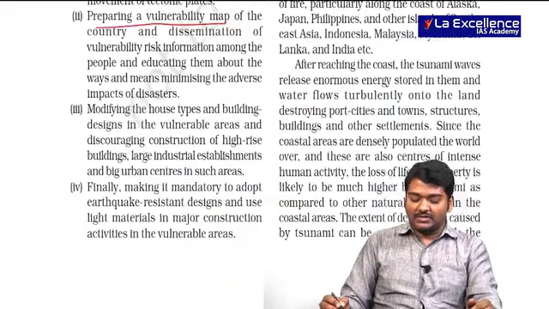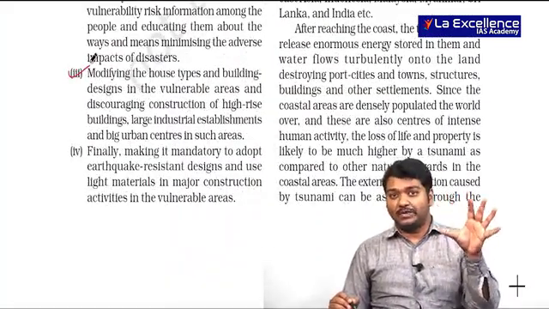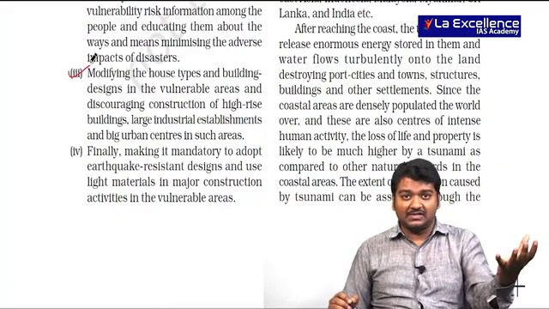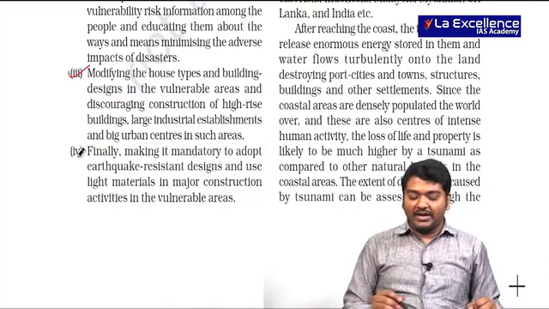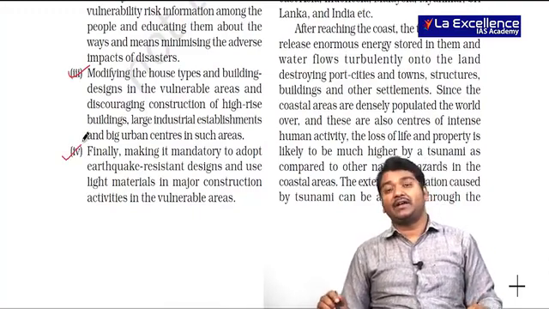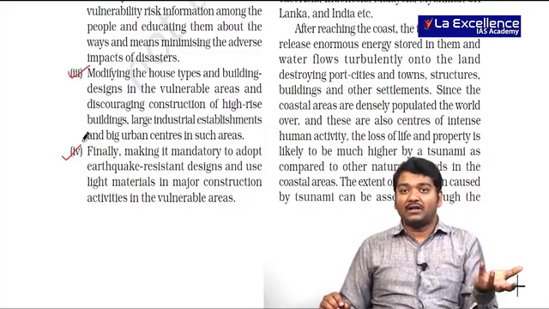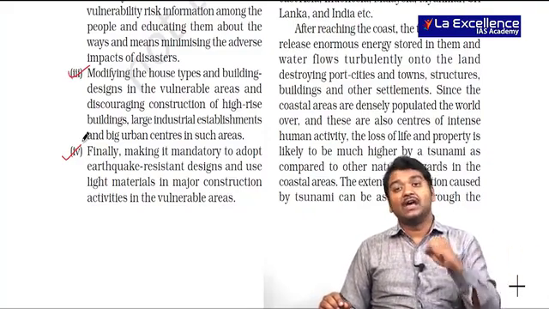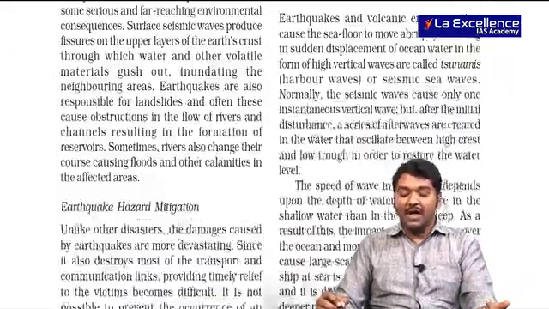Modifying the house types and buildings, wherever there are industries, there can be blasts in the industries during this period, we have to avoid it. Finally, we have to make our entire ecosystem, lighting and others eco-sensitive, because whenever earthquakes happen, it should not lead to electric shocks and other troubling things.